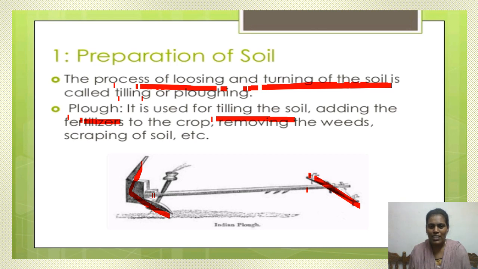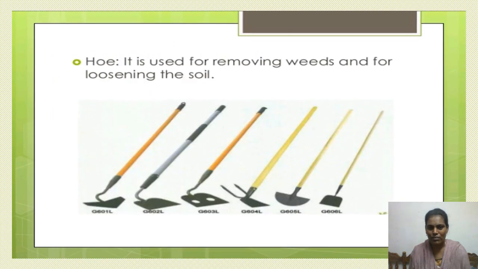Now let us see some more important implements that are used for the ploughing process. These are hoes. A hoe is used for tilling and also for removing the unwanted plants from the crop. Look at the pictures here. Different types of hoes which are used for tilling the soil.